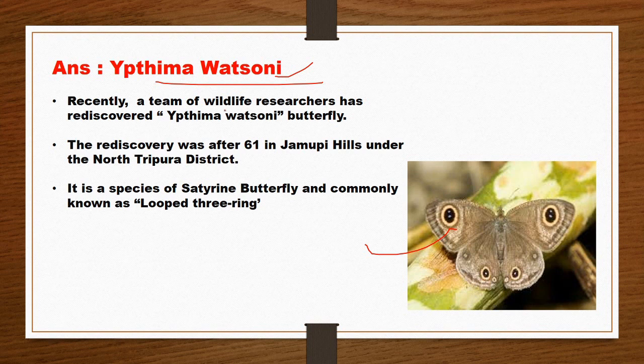Recently, a team of wildlife researchers has rediscovered the Euploea watsoni butterfly in Tripura. The rediscovery was after 61 years in Jampui Hills under the North Tripura district. It is a species of sylph butterfly and commonly known as the lobed three rings. You can see the three rings of the butterfly. Tripura is one of the northeastern states. The capital of Tripura is Agartala and the CM is Biplab Kumar Deb. Tripura shares its boundary with Bangladesh also.